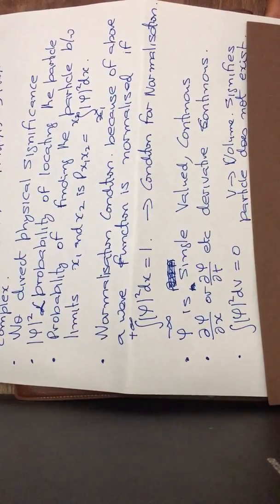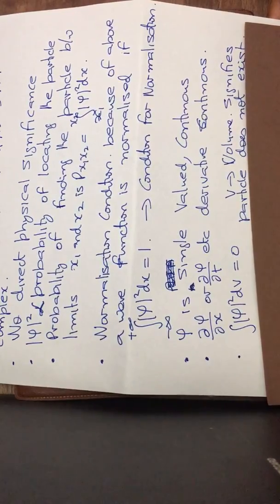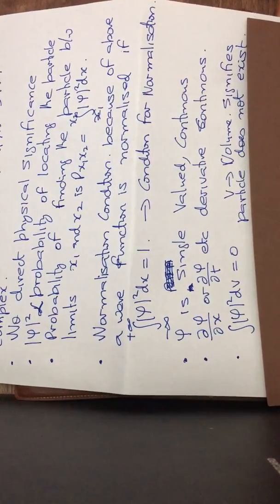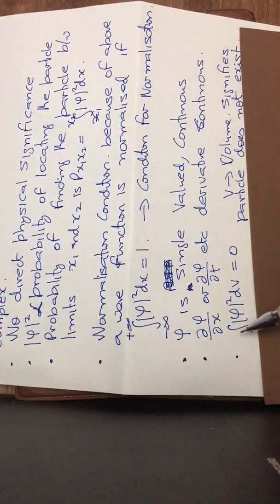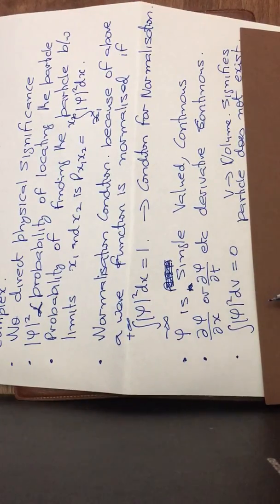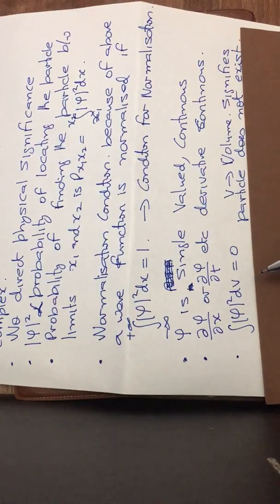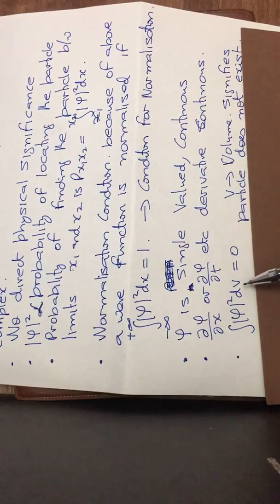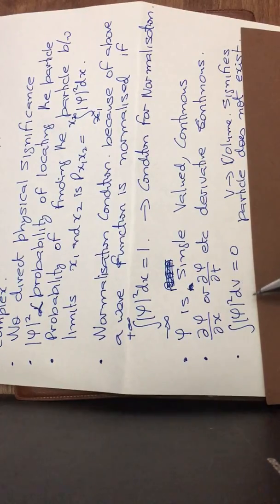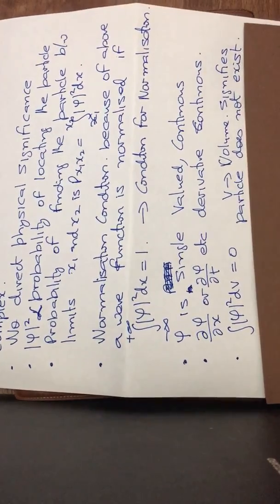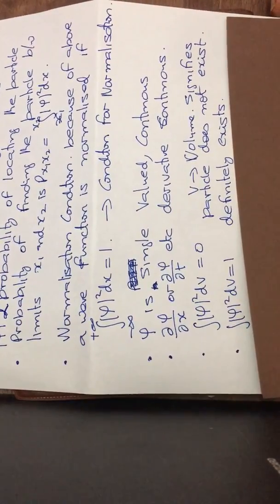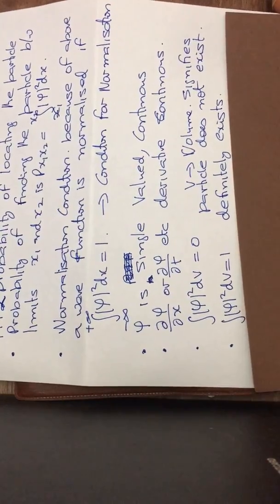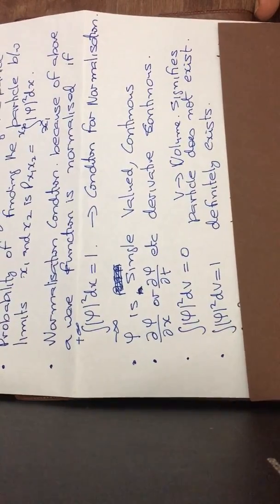And since psi square represents the probability, consider the integration over the whole space, from minus infinity to plus infinity, of psi square dV, where dV is the volume element dx dy dz, or if it is a one-dimensional case, instead of V we just have x. If this is 0, that means the particle does not exist. And if it is equal to 1, the particle definitely exists.